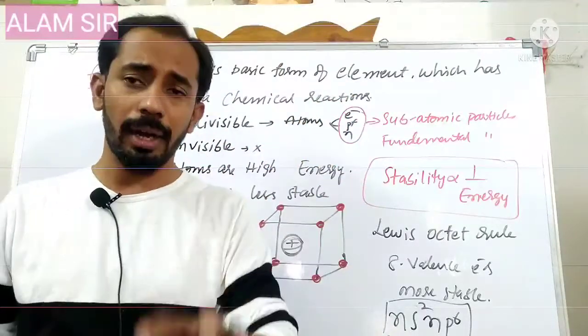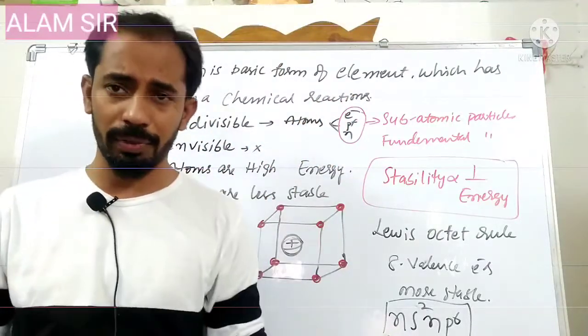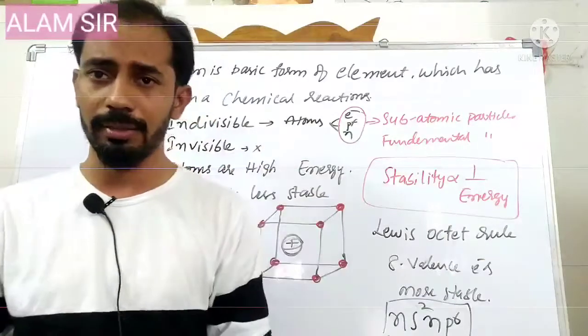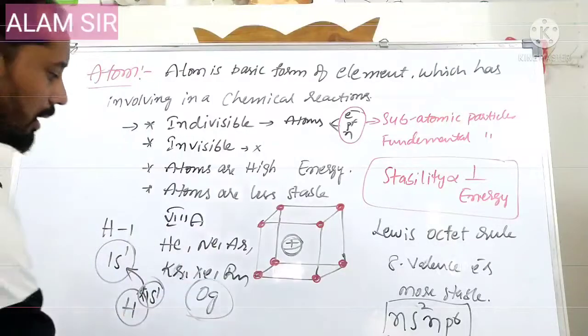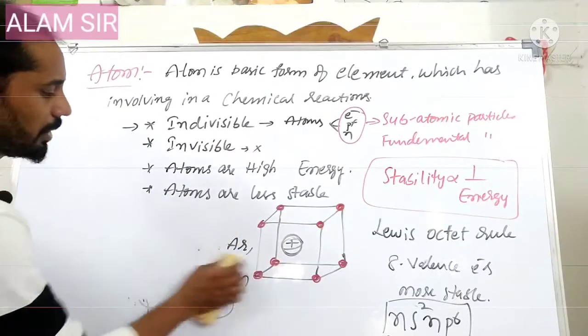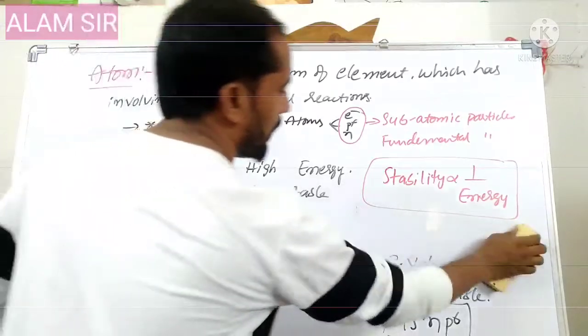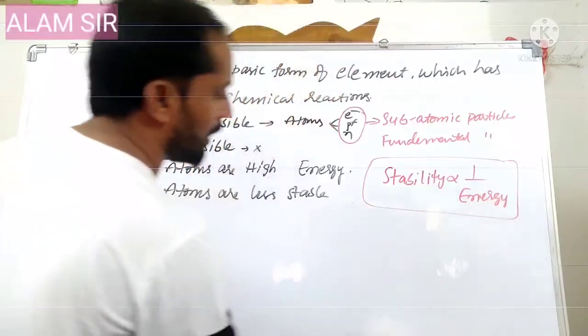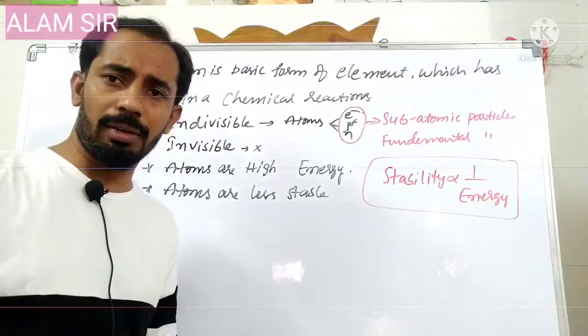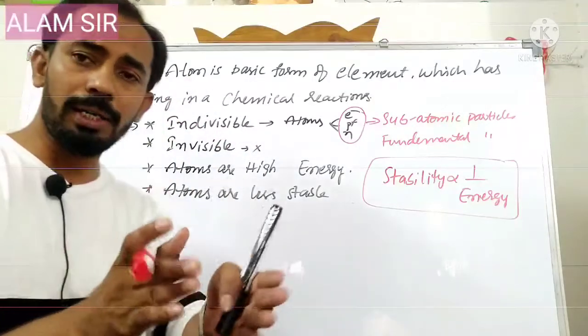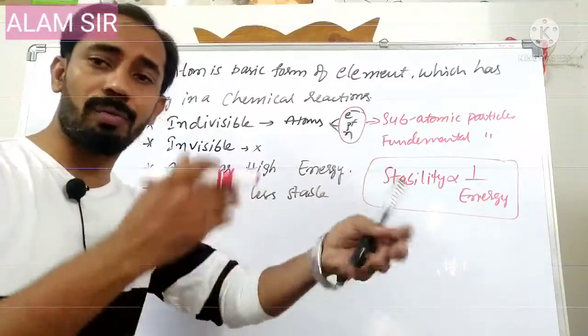In order to get the nearest noble gas electronic configuration, some atoms gain electrons, some lose electrons. That's how they get stability, and that's how bonds form, so molecules, elements or compounds form.